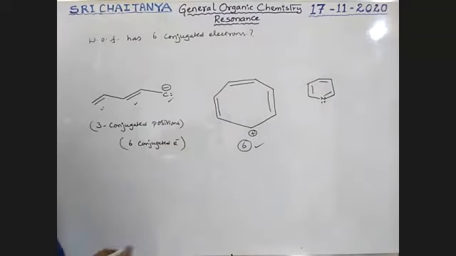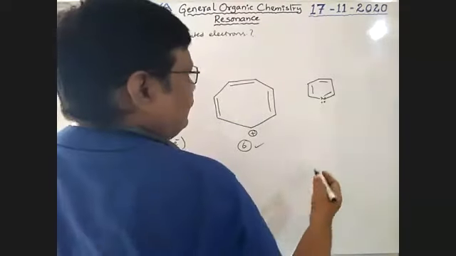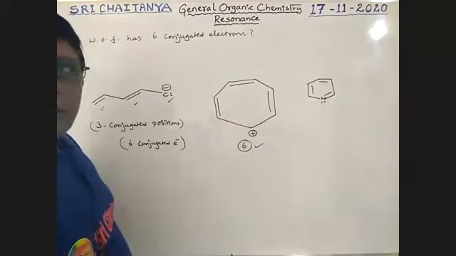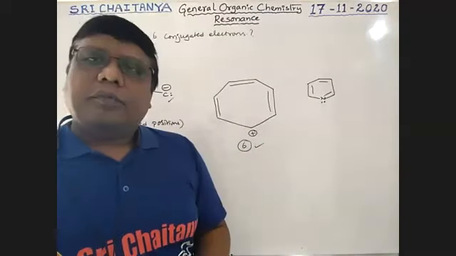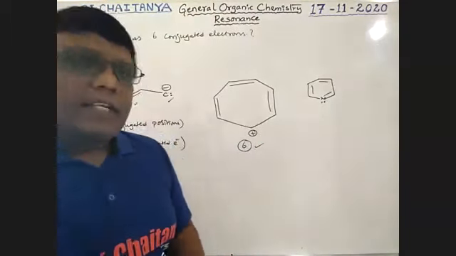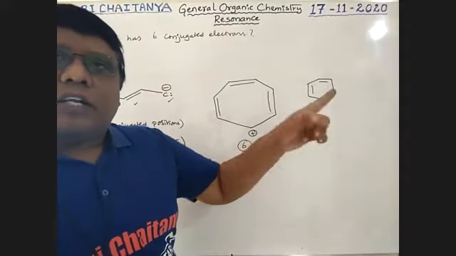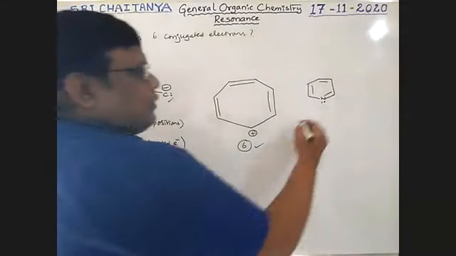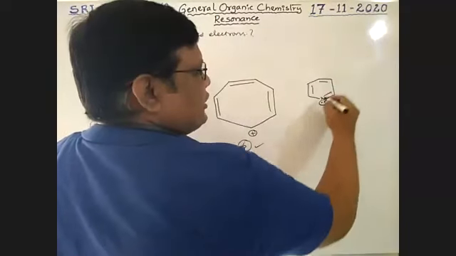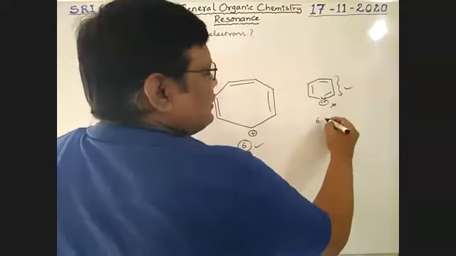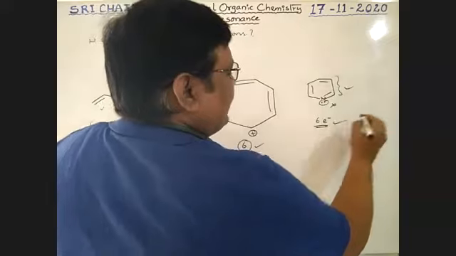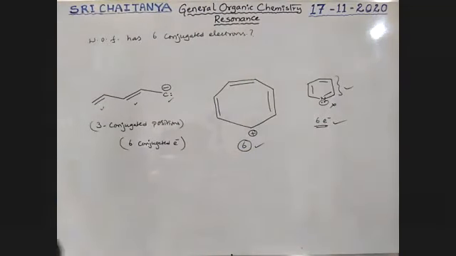Okay. Now here, tell me, is this 6 or 8? Just like in the previous case, yes, 6. These 2 electrons are not involved in conjugation. Only these are involved. So there are also 6 electrons.